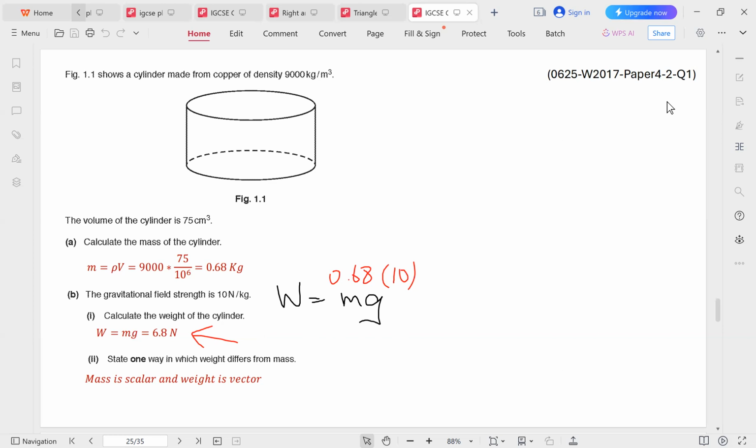State one way in which weight differs from mass. Of course, the main difference between mass and weight is that mass is a scalar quantity with no direction, but weight is a vector quantity because it is one type of force, and force has a direction. So it's a vector quantity.